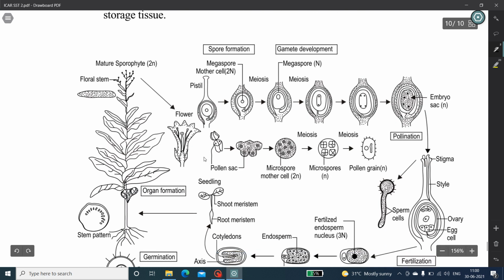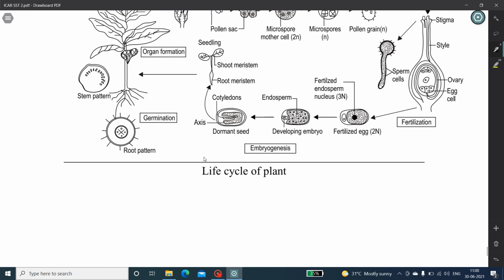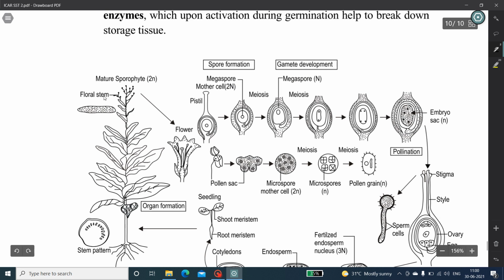This diagram shows the overall summary of the life cycle of the plant. From the flower, from the pollen sac, we have seen the archesporial cell. Here the microspore mother cell is formed. Then from the pollen sac, microspores are formed, which are haploid in nature. From that, a mature pollen grain is formed by meiotic cell division.